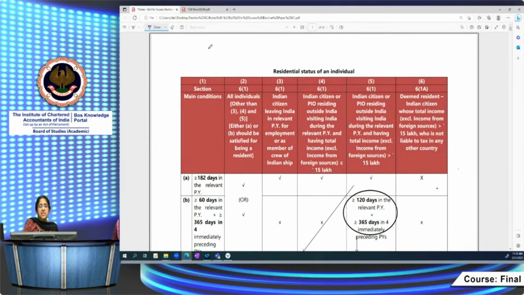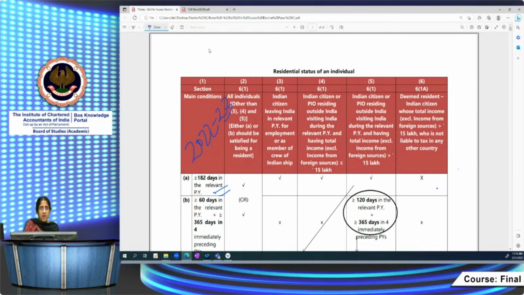Okay. First, what are the 2 basic conditions for an individual to be treated as a resident? Number of days of stay in India is what is material for residency. He should have stayed in India 182 days or more in the relevant previous year. In our case, the previous year will be 2022-23, and the assessment year will be 23-24. If he stayed for 182 days or more in the relevant previous year, then he would be resident.